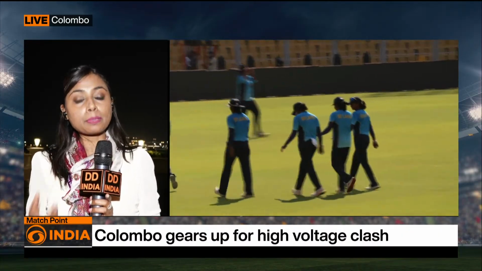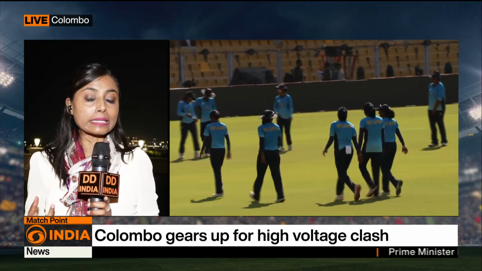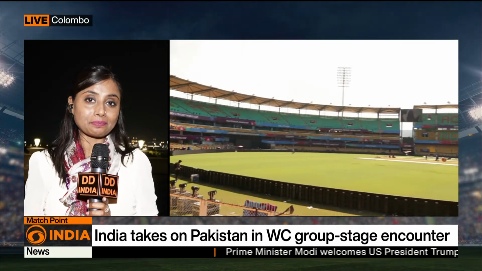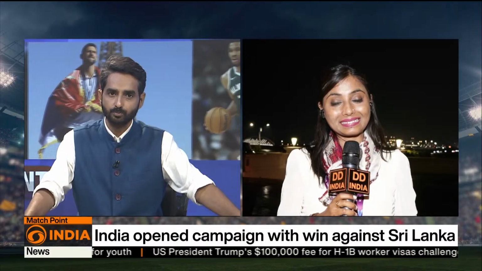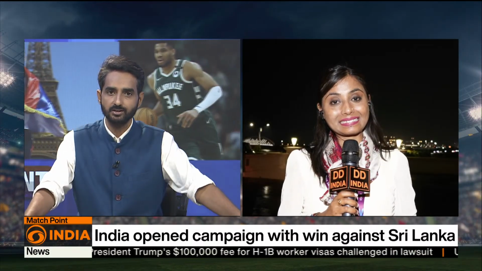But considering the big match guns, Australia and England, it's going to be a real challenge for Team India. Definitely, as we know, Australia are 7-time champions, England 4-time champions, and New Zealand also has won the trophy 1 time. So this time around, the way Indian women cricketers have performed in the recent past and the kind of preparation they have done, we are hoping they will win the final frontier this time around. Thanks for joining us and giving a perspective of this big match between India and Pakistan, the Women's World Cup.